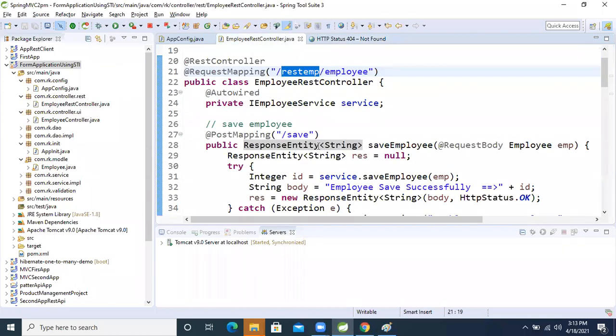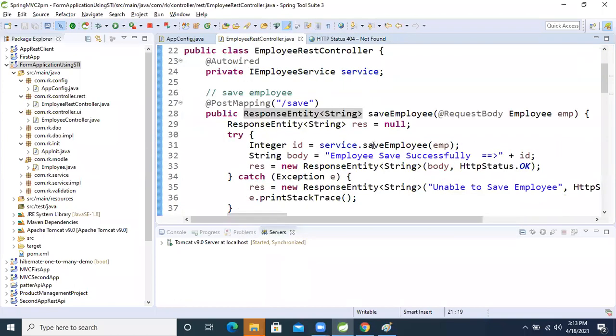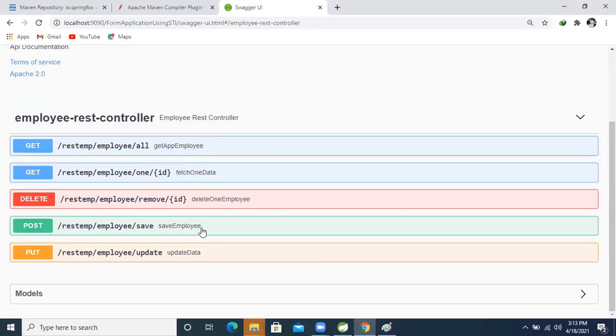See that whatever method we are taking right here, save employee. See, in our save employee, the path is there. Path means nothing but the URL, guys.